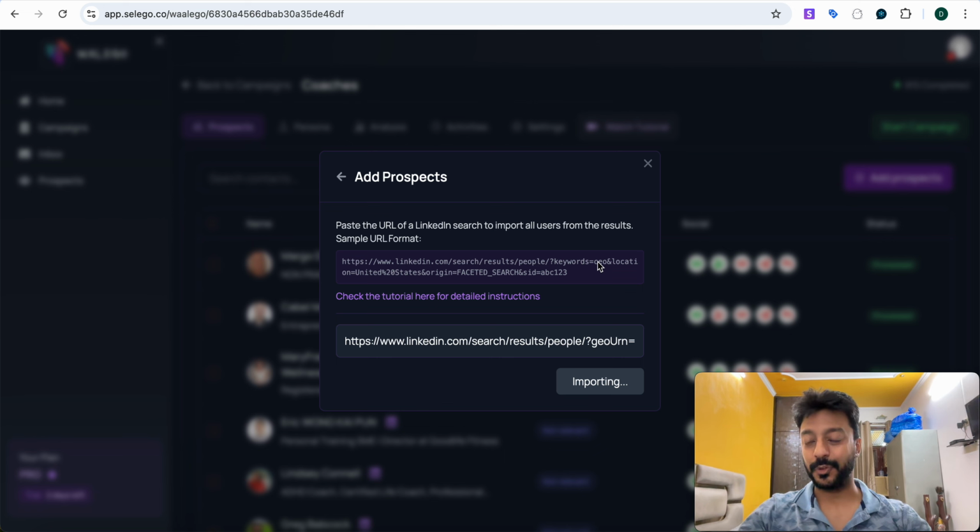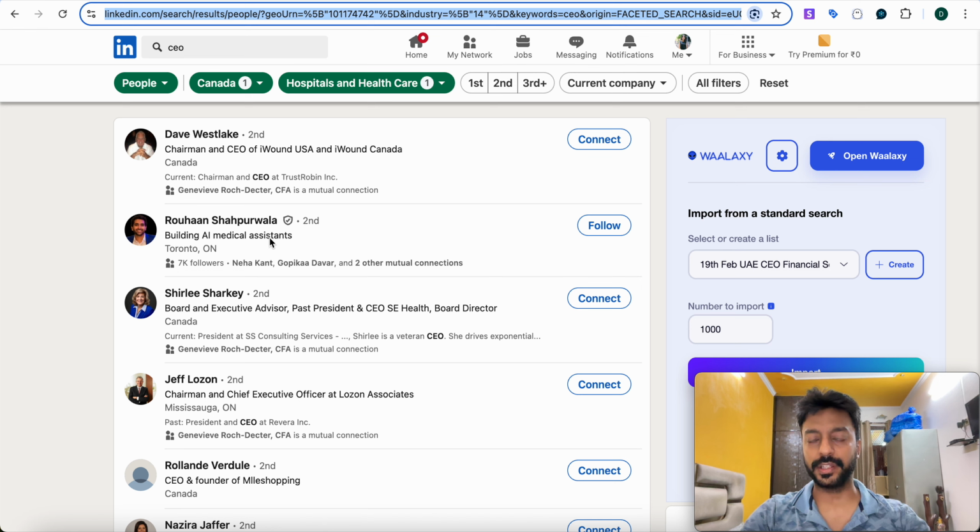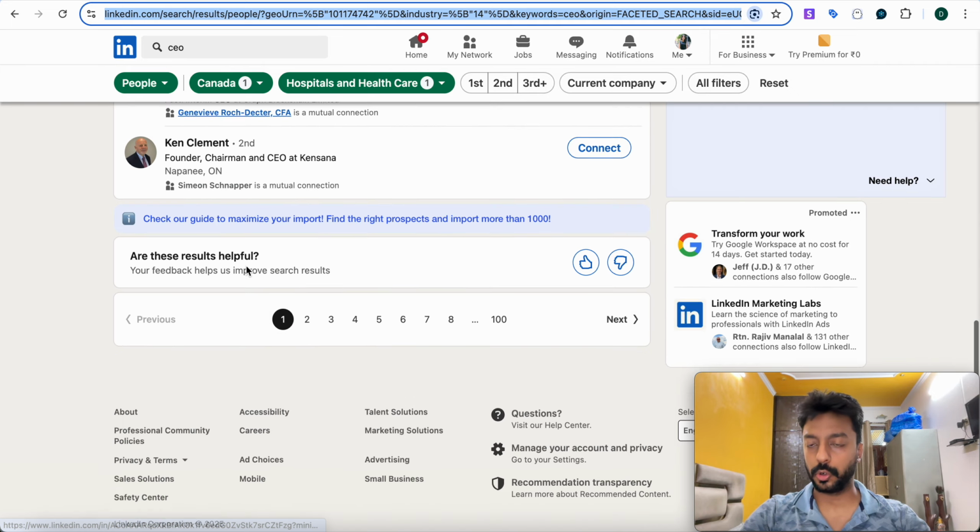Once the list gets imported, then the main part comes in, where it asks you for the user persona, because you need to understand that all these people who are CEOs in Canada and are dealing in the hospitals and healthcare industry cannot be your target audience. Not all of them. Maybe you are looking to target some coaches from the healthcare industry, and they are living right now in Canada, but not all these people can be your coach, right?